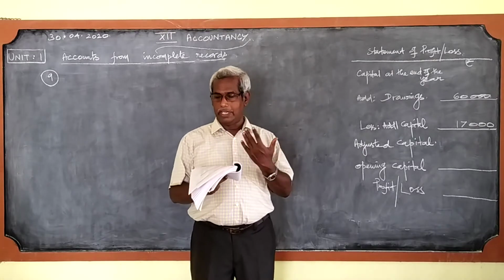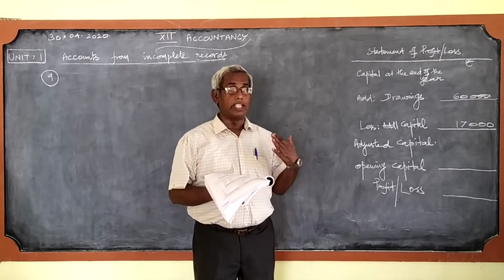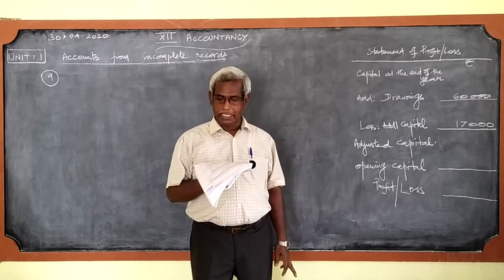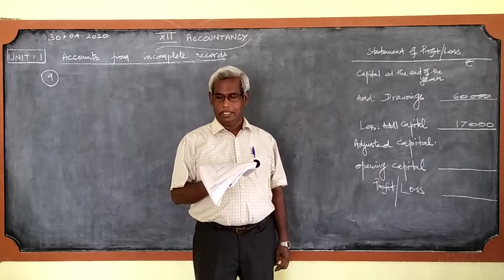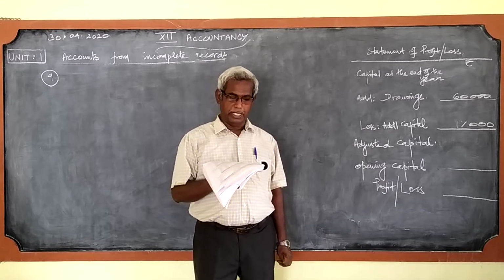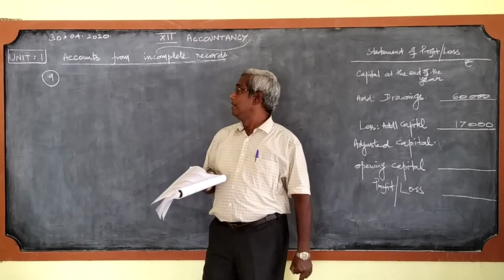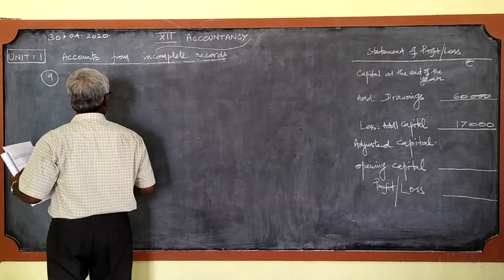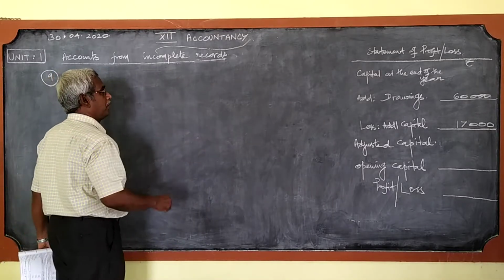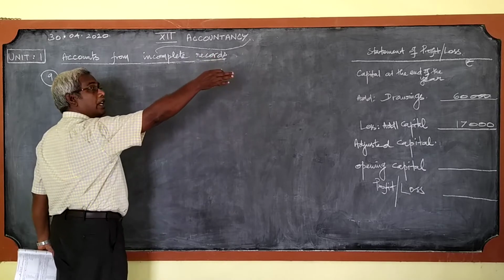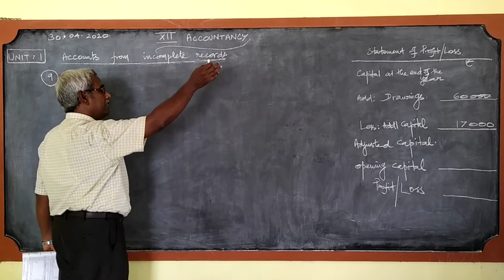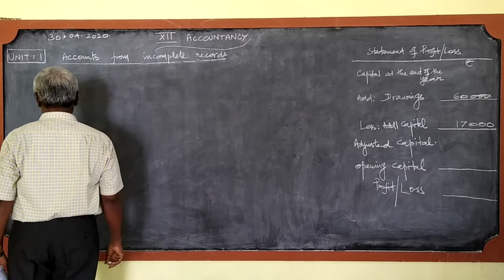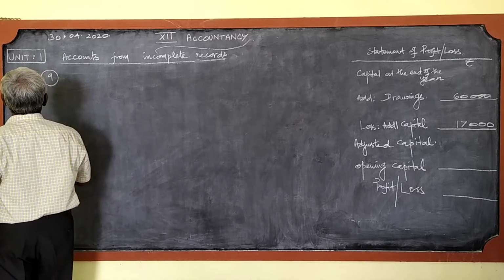What is the new idea given here, which is not given in problem number 8? See the adjustments given. Create provision of 5% on debtors. Plant and machinery is to be depreciated at 10%. For this, what we have to do? This opening capital is not available in this problem. Capital at the end of the year, that is the closing capital, is not given in the problem. So we will have to prepare the statement of affairs for both the cases.